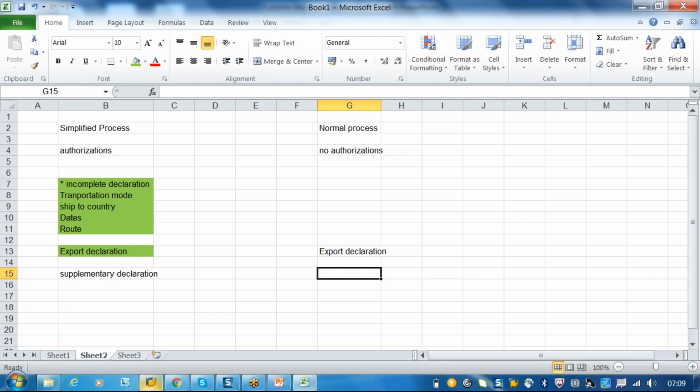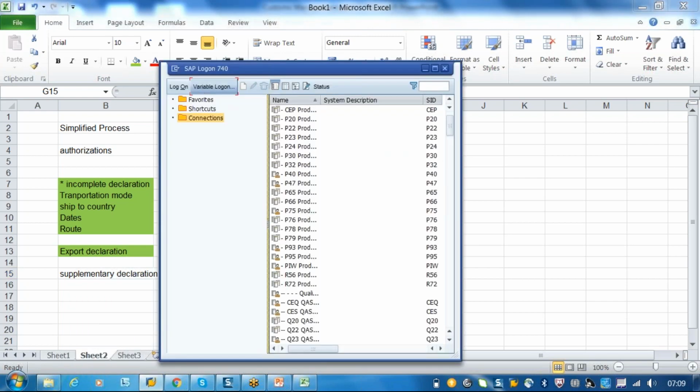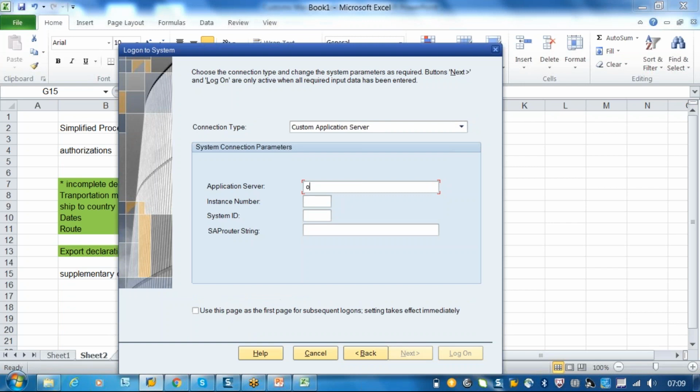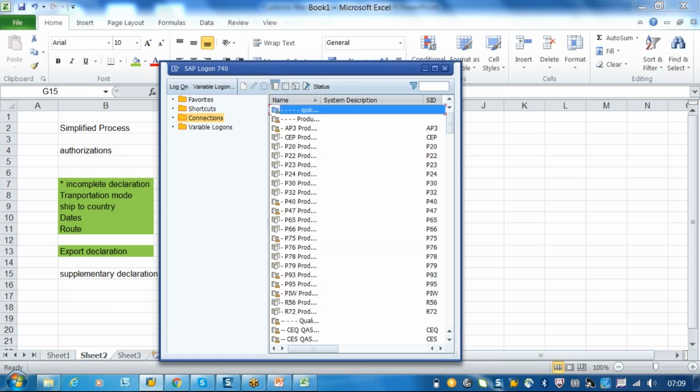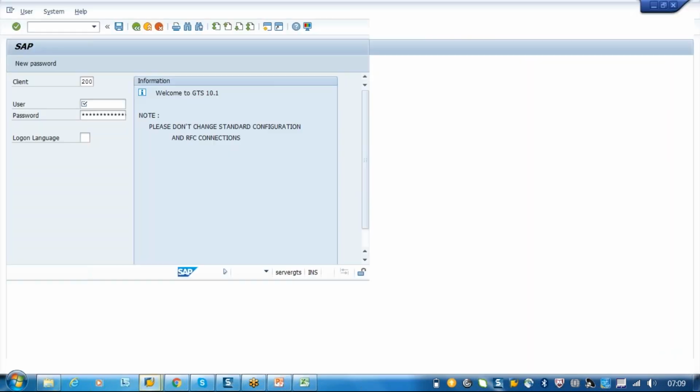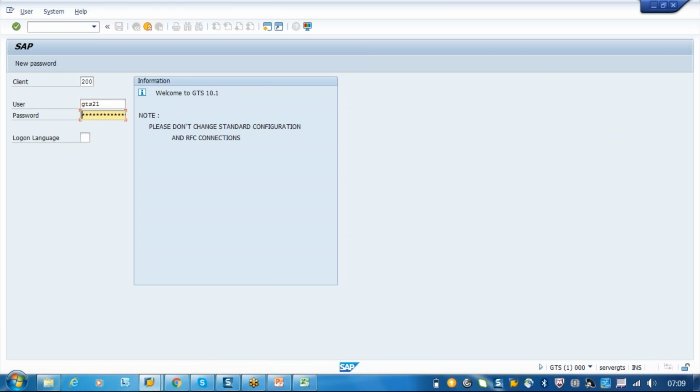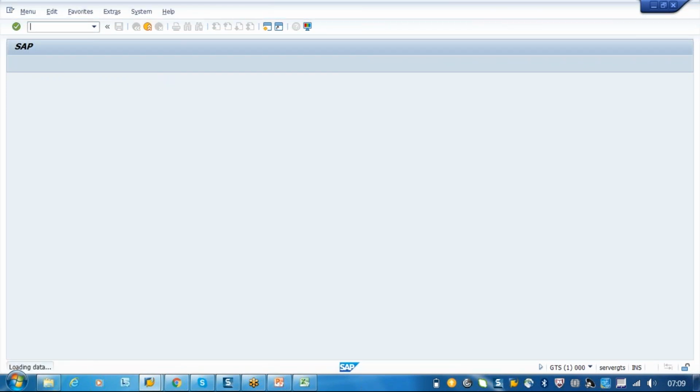Now I'll just go to the system. The problem with customs is it's online, right? I cannot show you from the GTS to the customs. I will show you only till the GTS system. From there, the communication is only messages being triggered. It's real time, so we cannot show you that in the demo system. But I will show you how it happens.